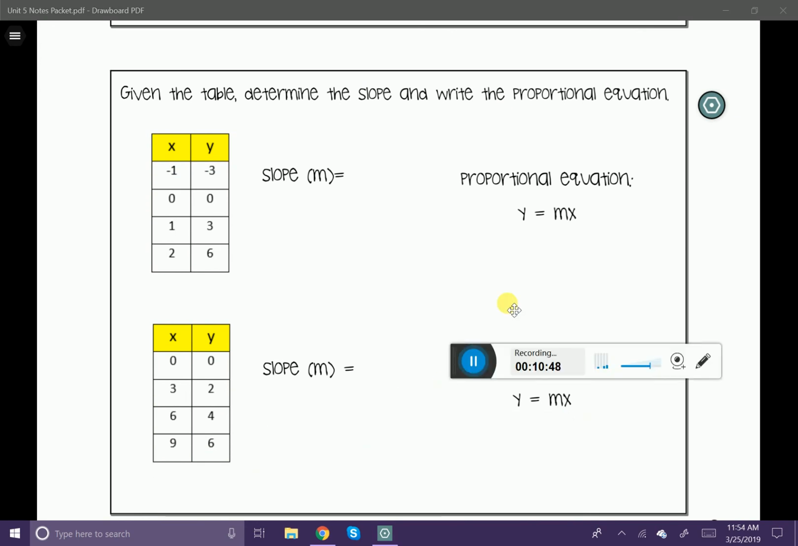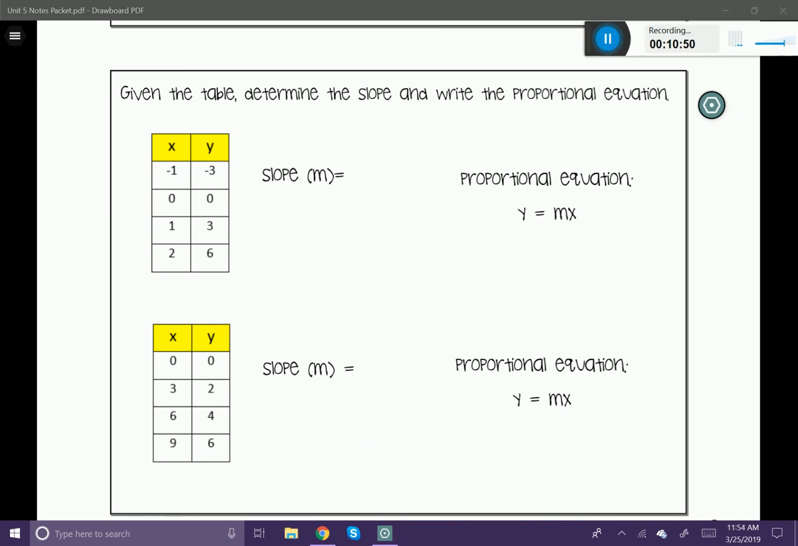Now let's practice a couple problems here. It says, given the table, determine the slope and write the proportional equation. So we're trying to figure out slope, which is our variable m, and we're trying to figure out what the proportional equation is. We can really do this any way that we've learned in the past couple slides.